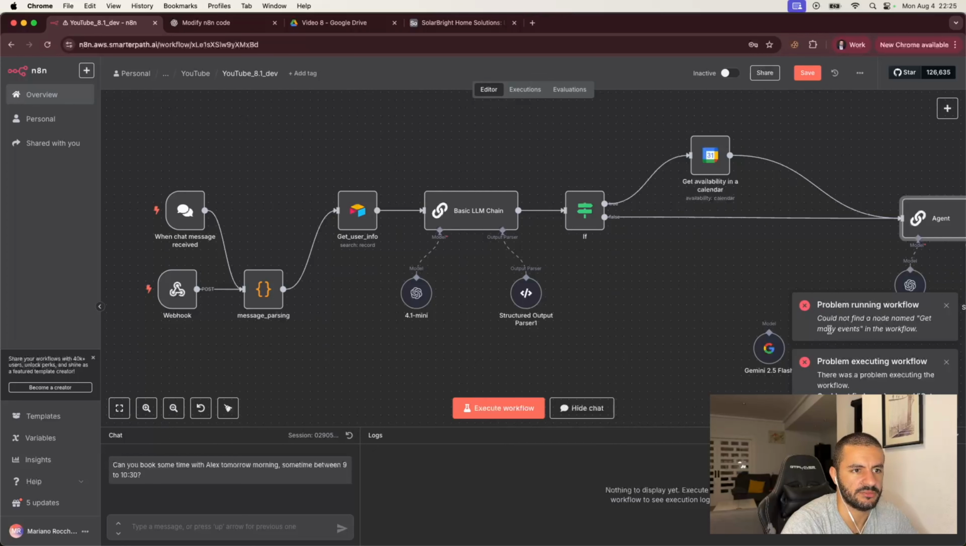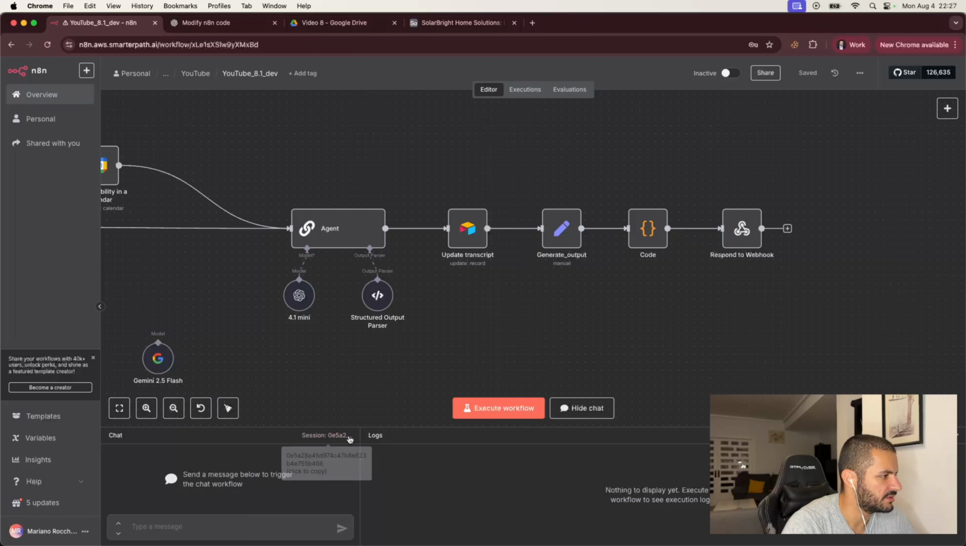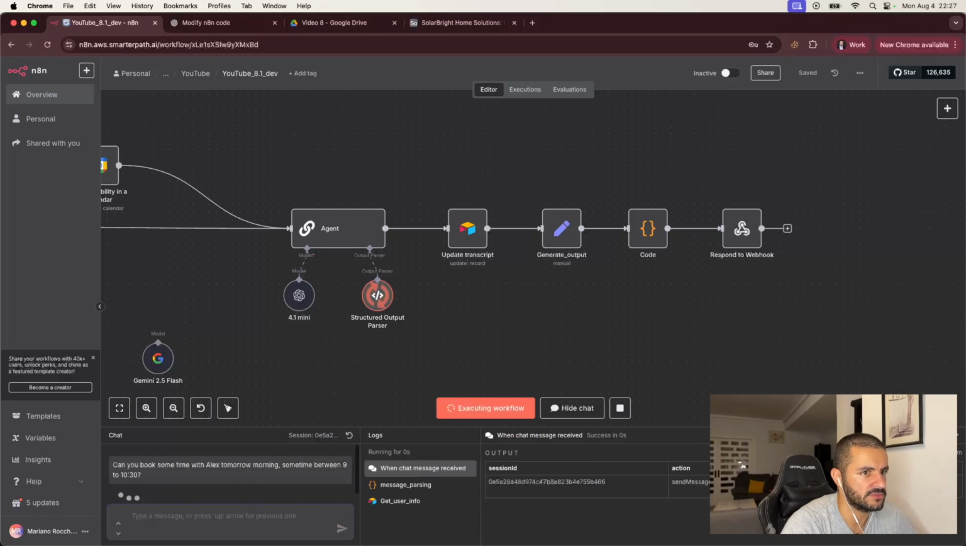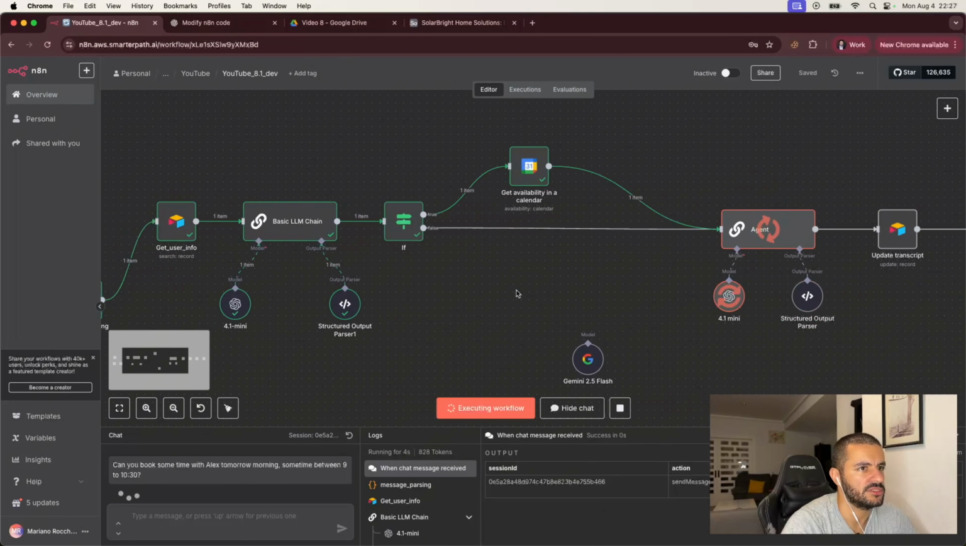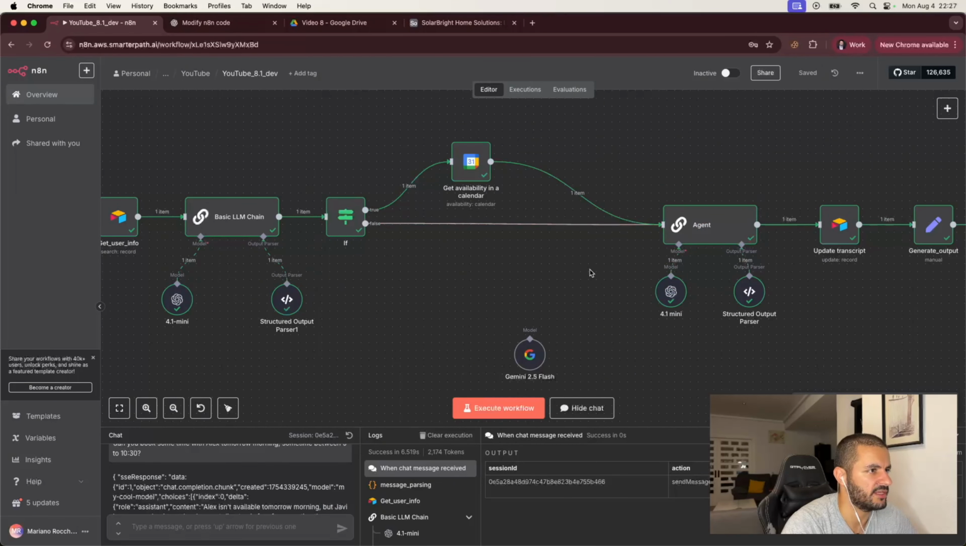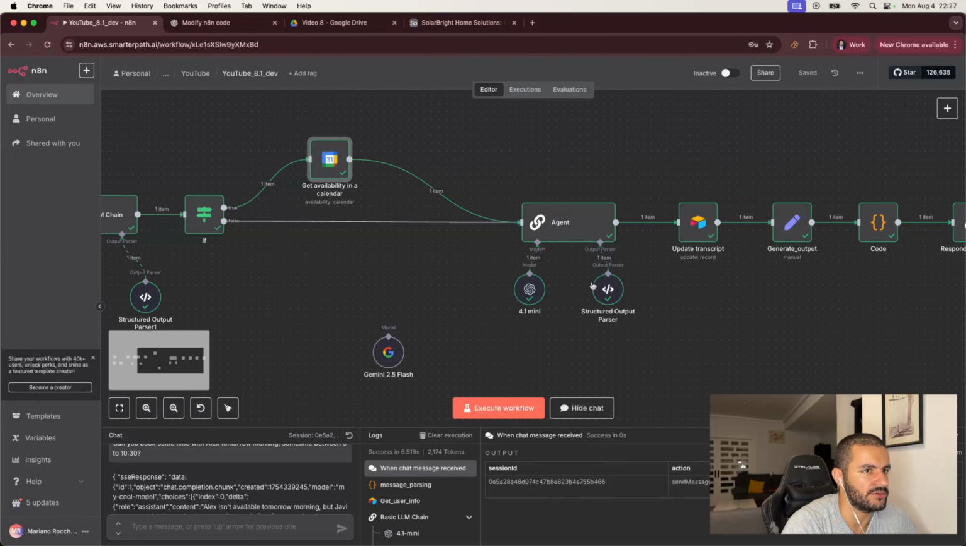Could not find a node name get many events in the workflow. So let's save it again. And then let's just try this. Okay, so now it seems to be working. Good. So we're actually going to the get availability in calendar, and the availability said true. Because we have this instead of actually asking the ones that we are providing here. So these ones we need to actually edit so that we have the same kind of format as this. So we'll have to do that now.